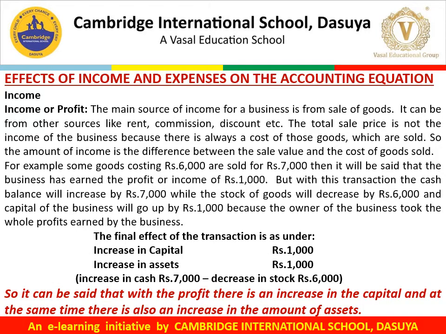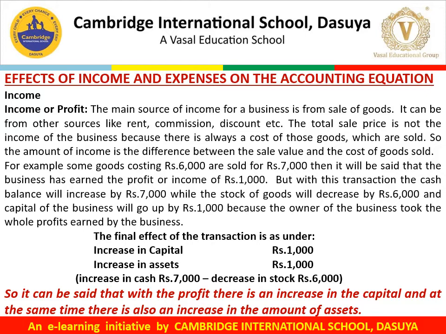Let's start with income, or profit. The main source of income for a business is from the sale of goods and also services. It can be from other sources like rent, commission, discount, etc. The total sale price is not the income of the business because there is always a cost of those goods which are sold. So, the amount of income is the difference between the sale value and the cost of goods sold.